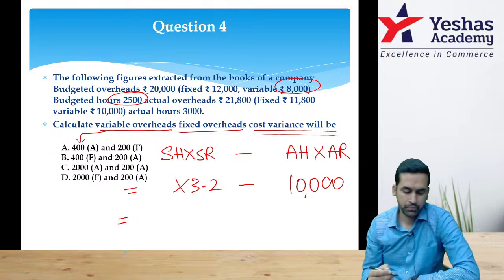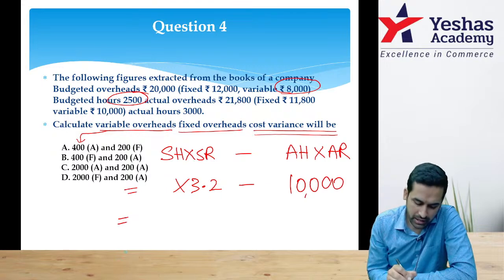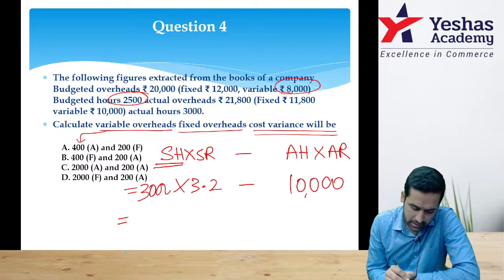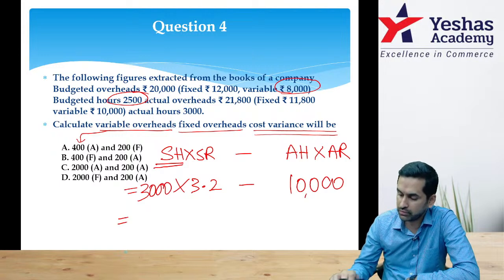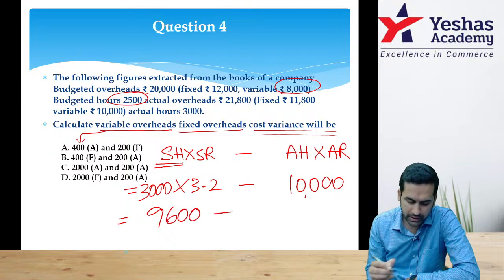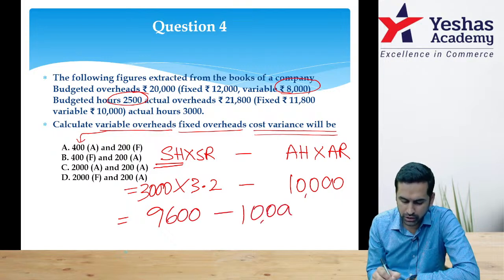Now see, standard hours is always for actual production, and actual data is available with us: 3,000. Let me see, 3,000 into 3.2. We should have spent 9,600, but we have actually spent 10,000.